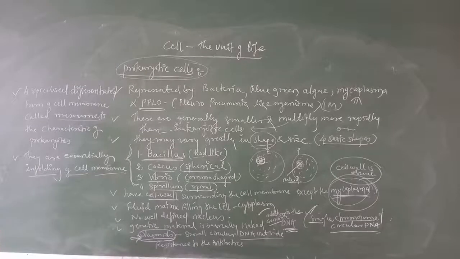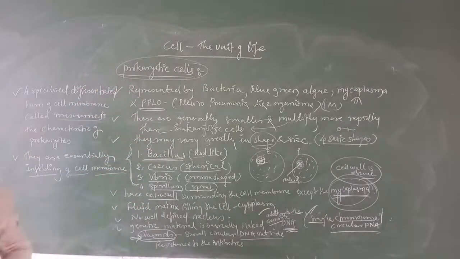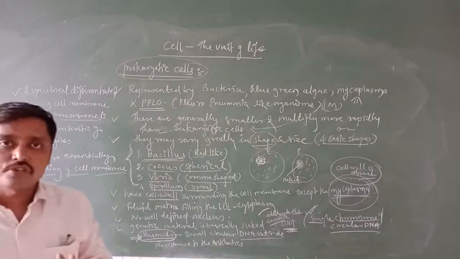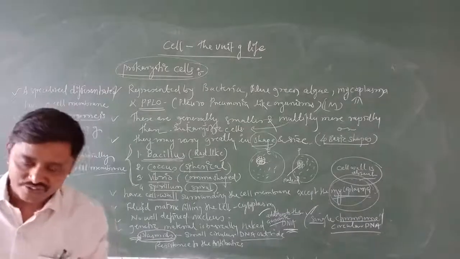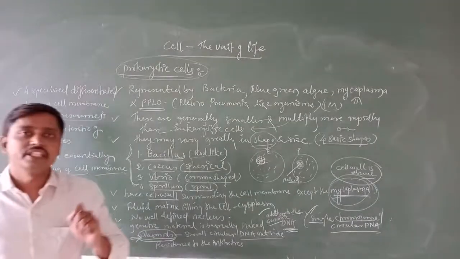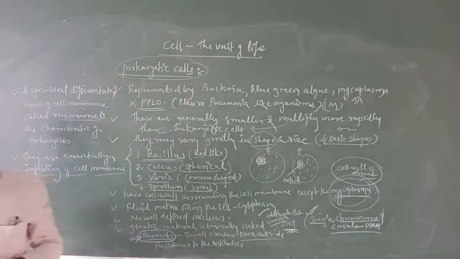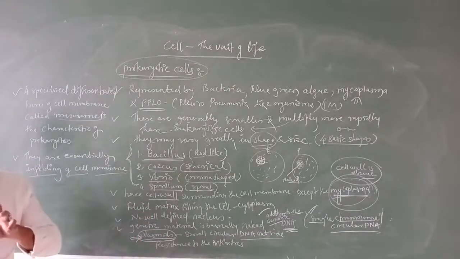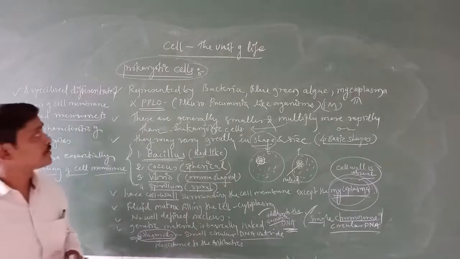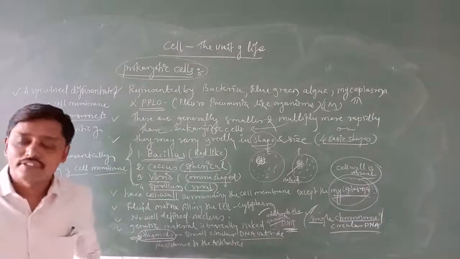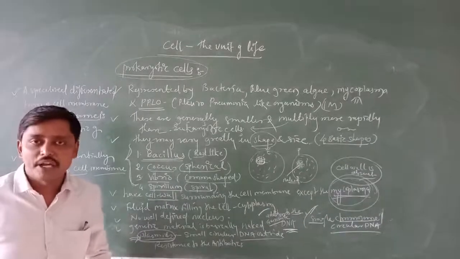Then afterwards, here we are discussing the prokaryotic cell in detail. I told you we write down a few characters or few differences. You try to write down the differences between the eukaryotic cell and prokaryotic cell, plant cell and animal cell. Go through the diagrams provided in your NCERT textbook regarding the prokaryotic cell, where some measurements of these prokaryotic cells are mentioned.